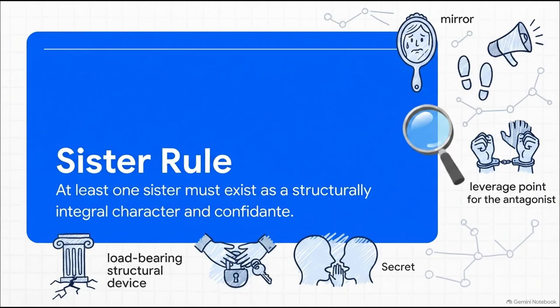Next, we have what I find to be one of the most fascinating constraints, the sister rule. There has to be a sister. But she's never just there for decoration or witty banter. She is a load-bearing structural device. She's the ultimate confidant, the one person the protagonist shares things with that she'd tell absolutely no one else. Depending on the exact plot, the sister operates as a skeptic, pushing the protagonist into action, a mirror, or terrifyingly, the ultimate leverage point for the antagonist.